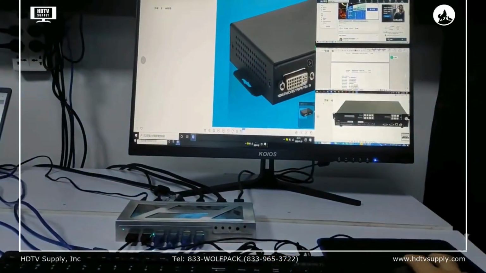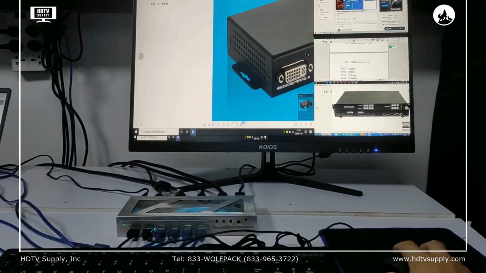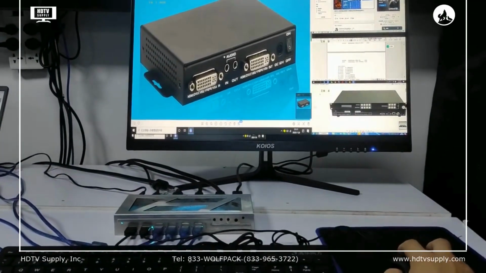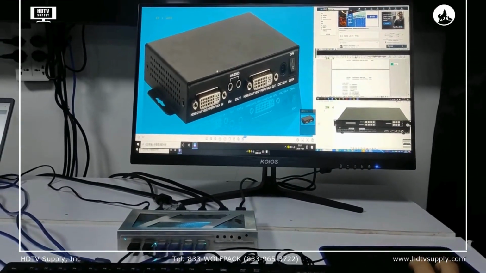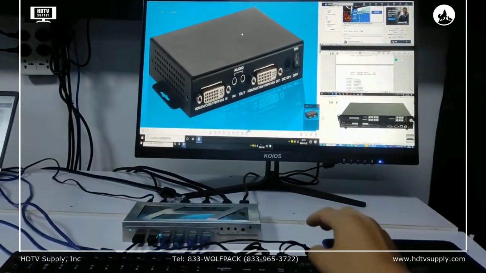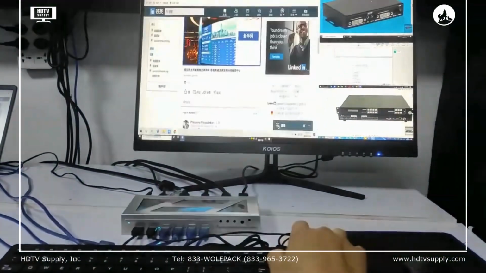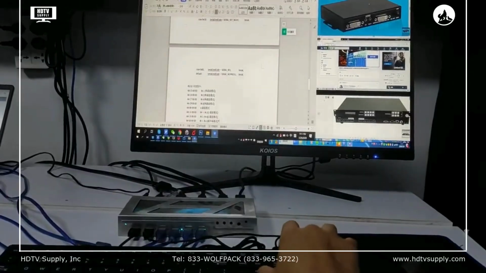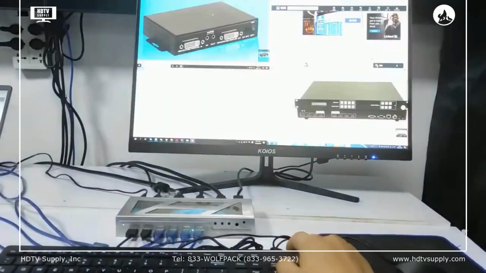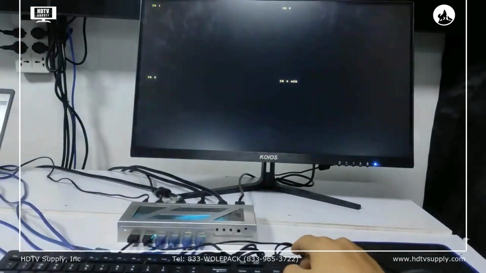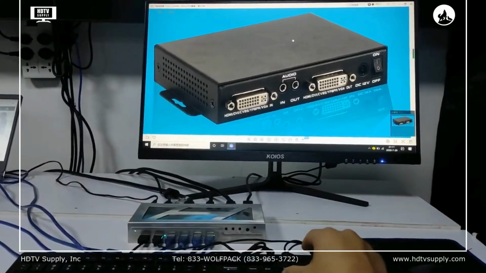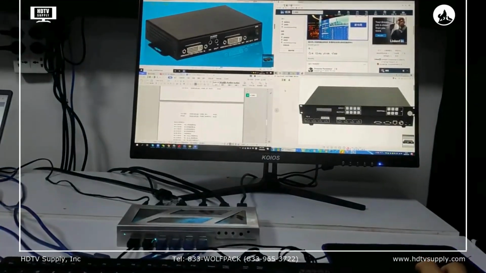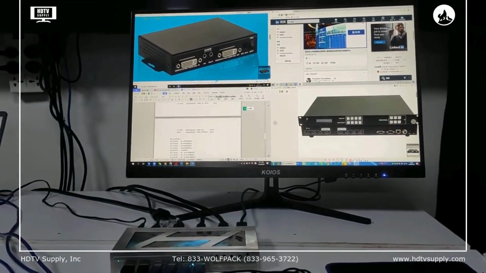Then we have 3 PCs: 1 large window with 3 small windows. Back to only 1 window. Back to the 4 windows.